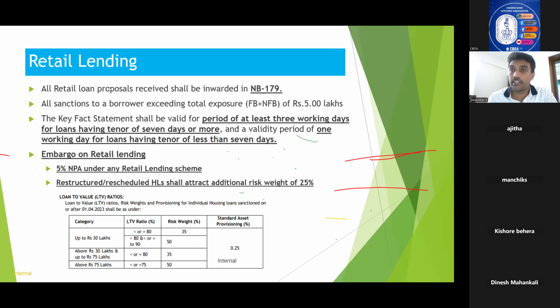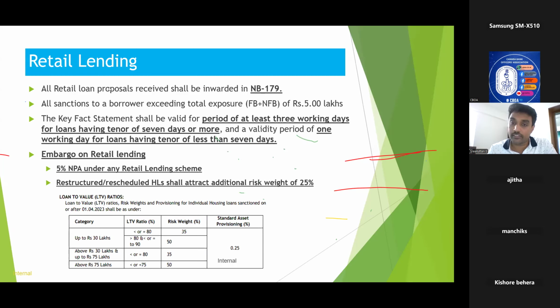In simple terms, if you take a 30 lakhs housing loan with a margin of 10 percentage, the risk weight will be 50 percentage. That is, 30 lakhs loan, 50 percentage risk weight means 50 percentage of 30 lakhs,